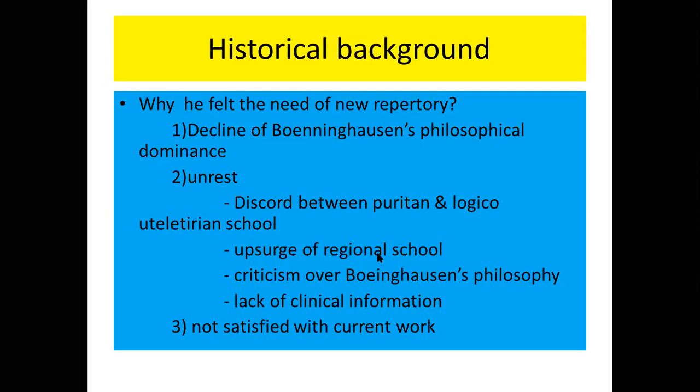So Berich repertory, if you remember, was Bell's diarrhea. All these repertories were published in the years after 1867 and before 1890. So this was also one more event: the emergence of a new, different school, that is the regional school.